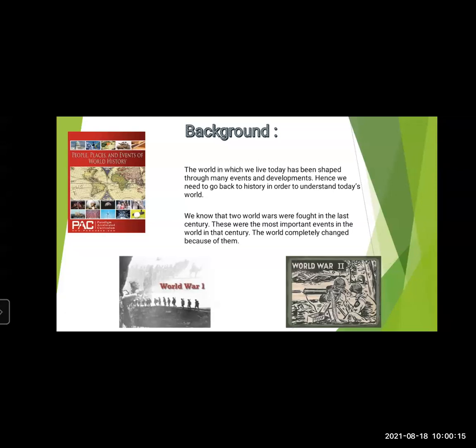Then the Renaissance, you might have studied this chapter in history in your previous standard, a period of European history marking the transition from the Middle Ages to modernity in the 15th and 16th centuries. These are a few of the events, and there were developments as well. Economic development, wherein there was a rise in the standard of living of people, social development, development in terms of education, healthcare, public services. Hence we need to go back in history in order to understand today's world. We know that two world wars were fought in the last century. Means in the 20th century, there were two world wars which happened.